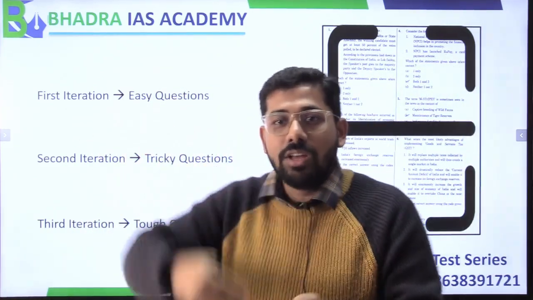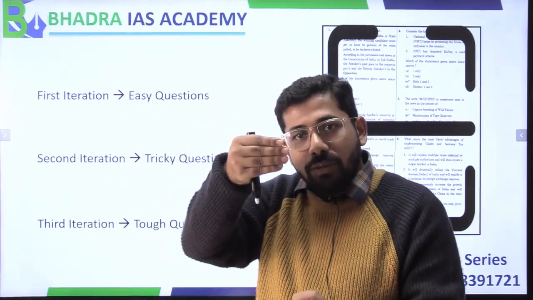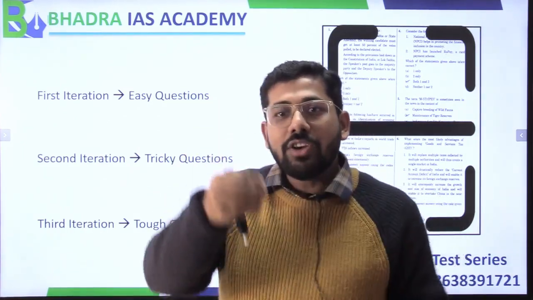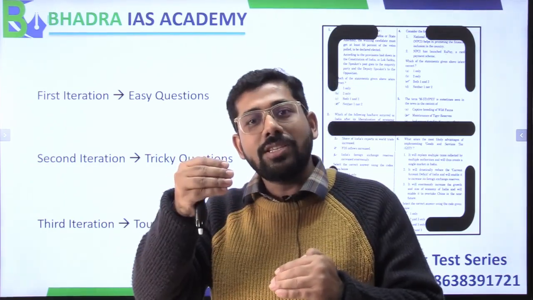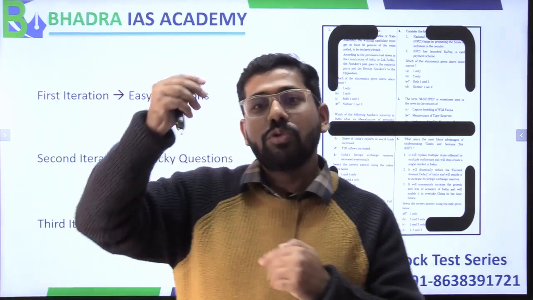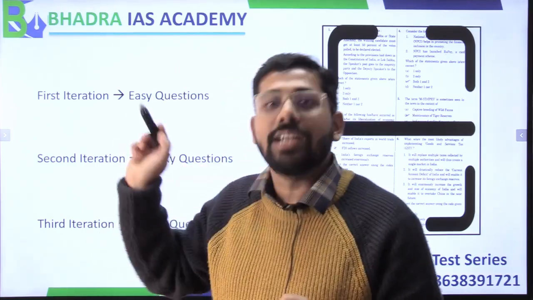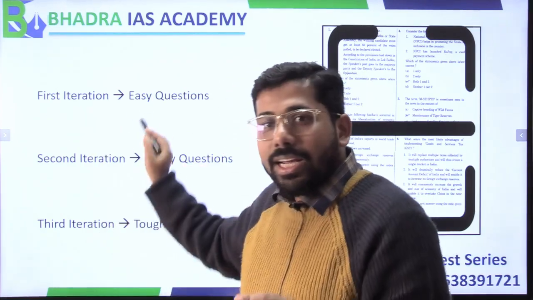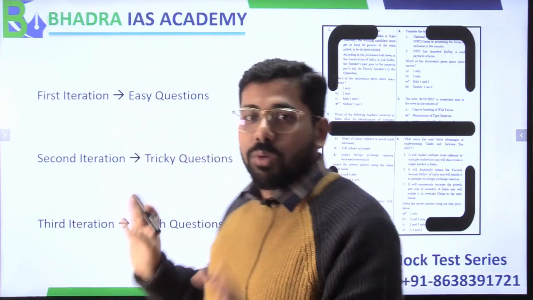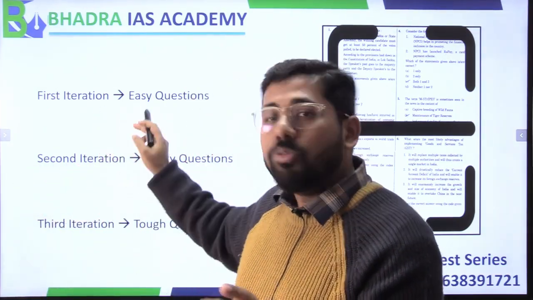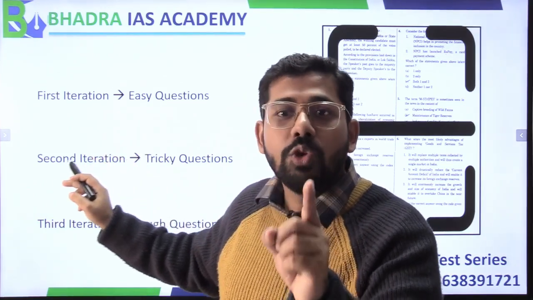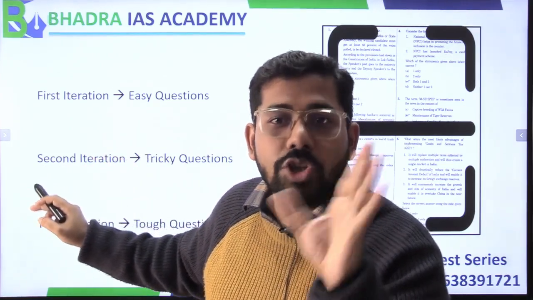In the first iteration, you are going through question number 1, question number 2, question number 3, question number 4. For example, question number 1 is easy, question number 2 is easy, but question number 3 is tough. Question number 4 is easy, but again question number 5 is tough. So those questions which are easy, at least tick them. You are simply marking the questions. But see, the first iteration should be such questions where you will be 100% sure.